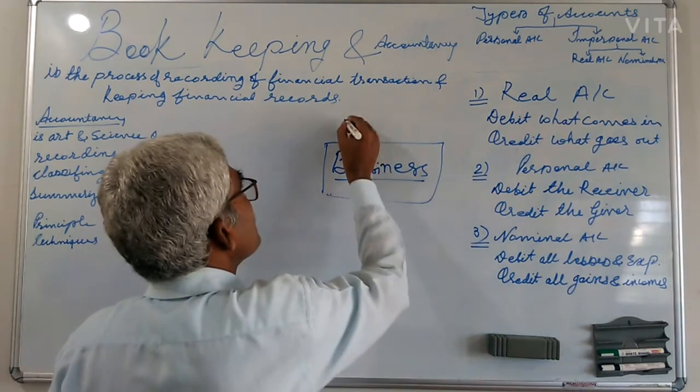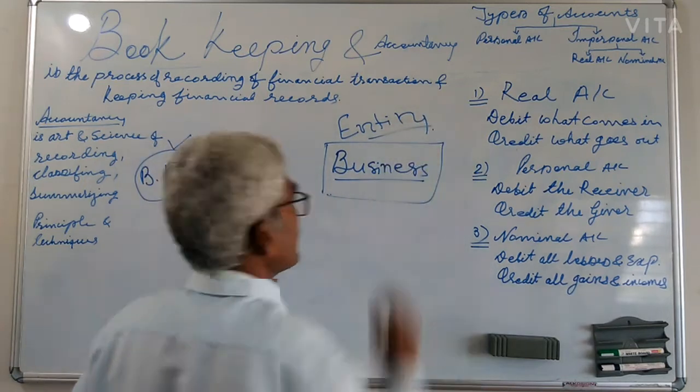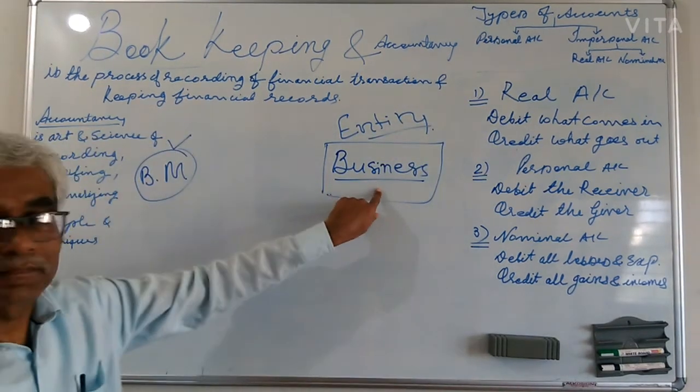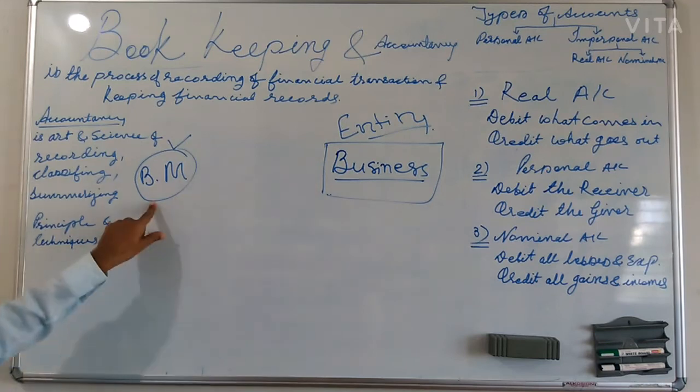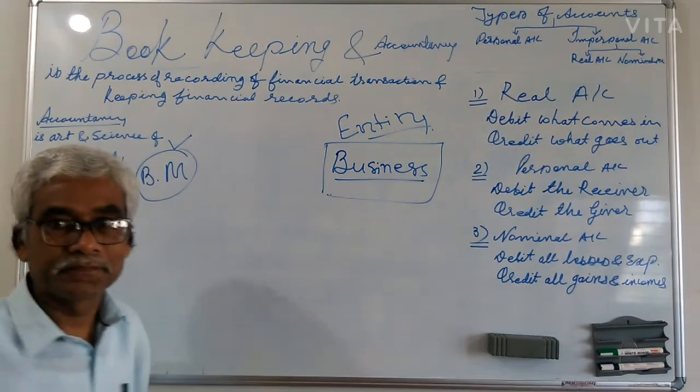This is a business entity. Business and businessman are both distinct from each other.